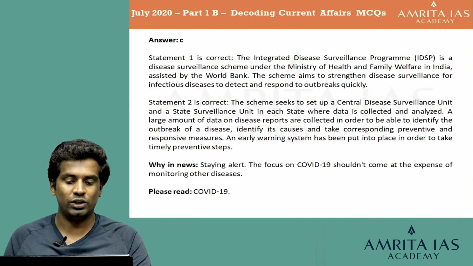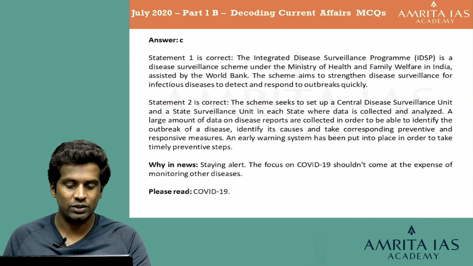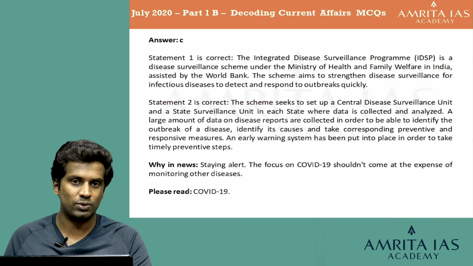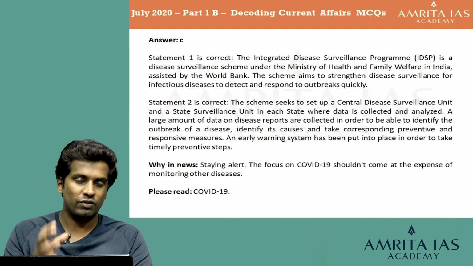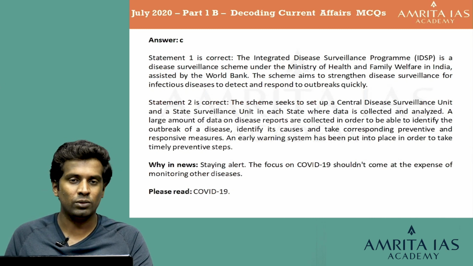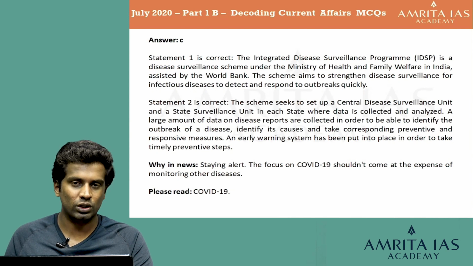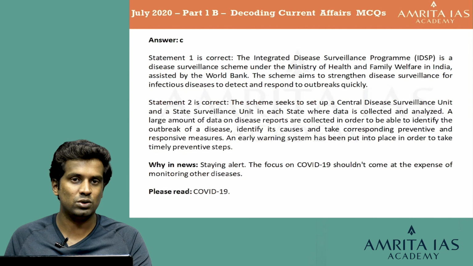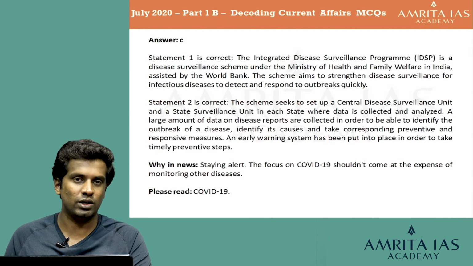A large amount of data on disease reports are collected in order to be able to identify the outbreak of a disease, identify its causes, and take corresponding preventive and responsive measures. An early warning system has been put into place in order to take timely preventive steps. So this is a very good explanation for the IDSP program. Learn about it, see which is the ministry involved, and what are the bodies which come under the IDSP program. That is the Central Disease Surveillance Unit and the State Surveillance Unit. That is all for this explanation.